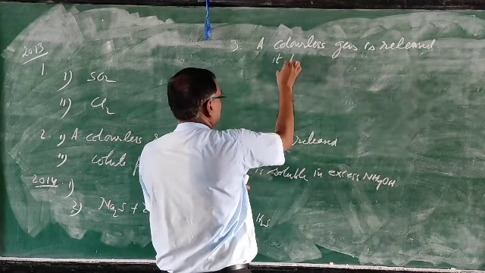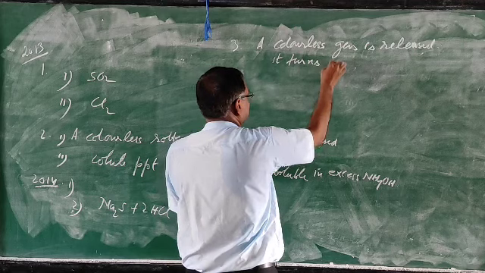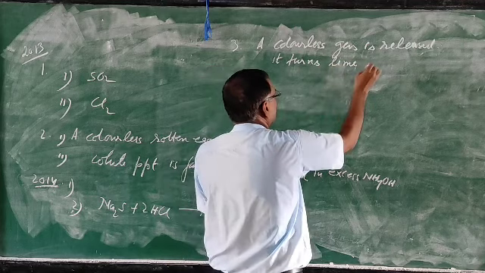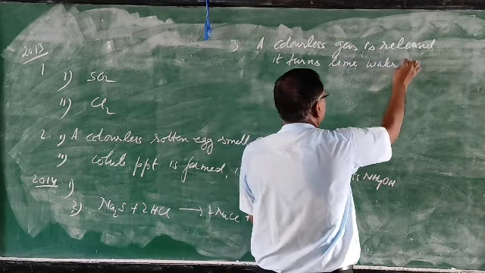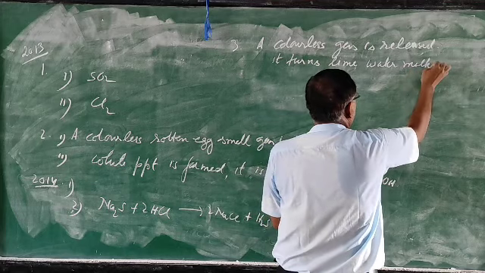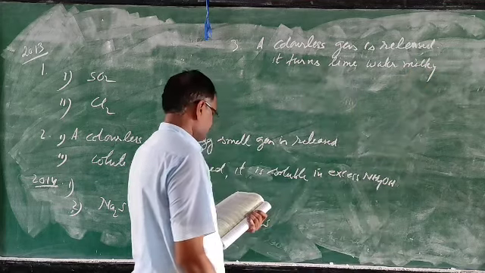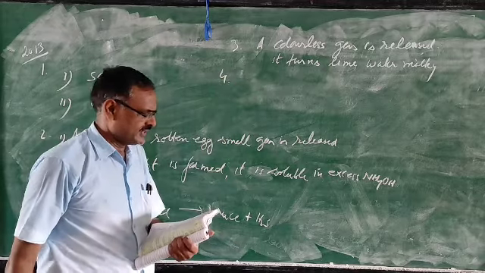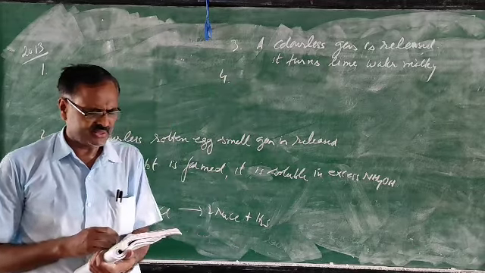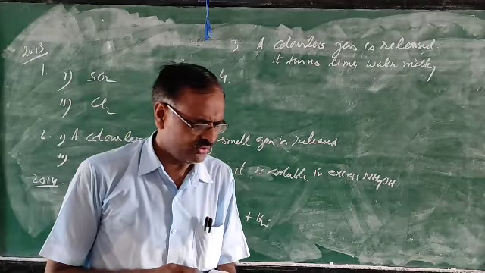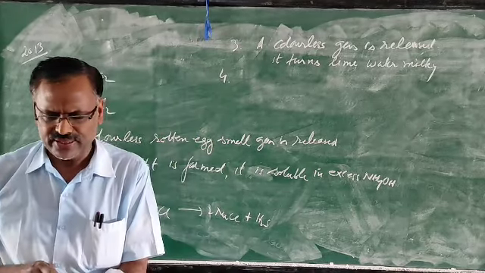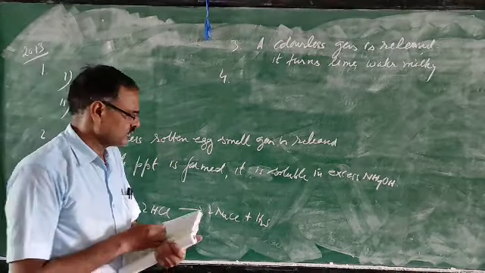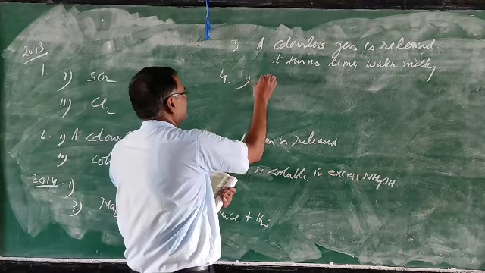It turns lime water milky. So fourth one, study the figure and answer the questions that follow. First, identify the gas Y. So this Y is HCl.